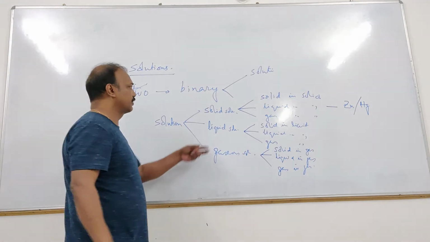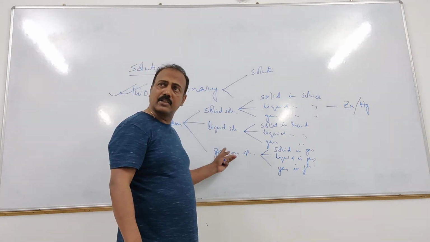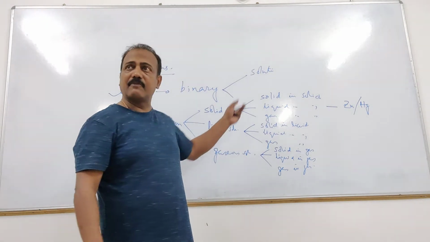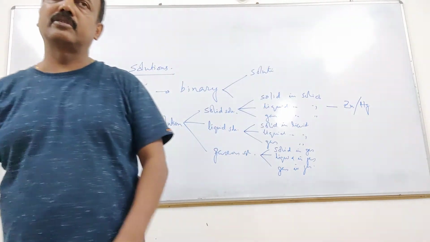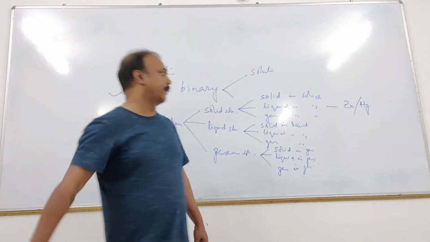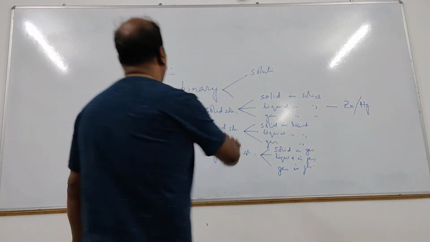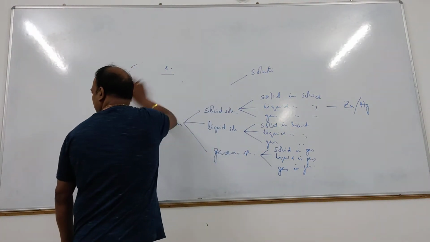Depending on the state of the solution, they can be classified in three types: solid solution, liquid solution, gaseous solution. Each of them can be further classified into three types. And we know the example of each. Now, any two substances, suppose sugar and water, if you add